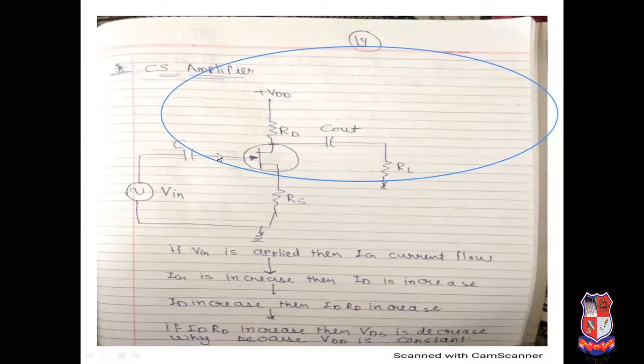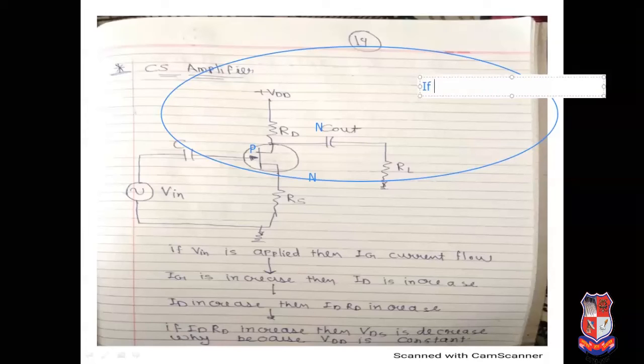How is it possible? See, consider here the P terminal. I have written here, consider here the P terminal. Consider here the N terminal. Why? Because an N channel MOSFET is present. Here consider also the N terminal. Consider the N channel JFET. So for the N channel JFET, if V is applied, then IG current flows. Why? Because the P terminal contains positive charge. So IG current flows. If current flows, then according to the fundamental law of basic electronics, the depletion region width is decreased.